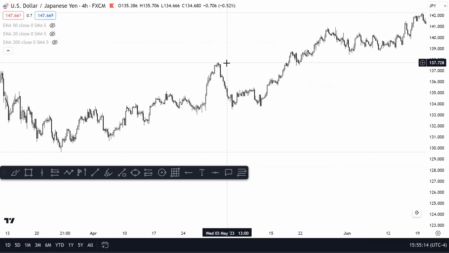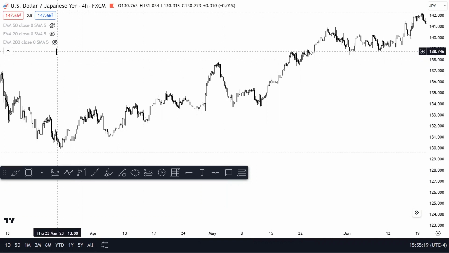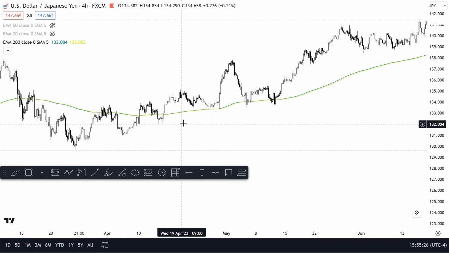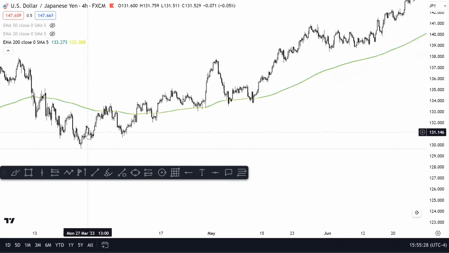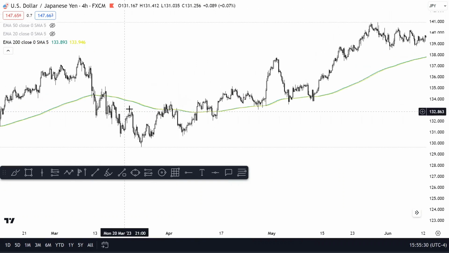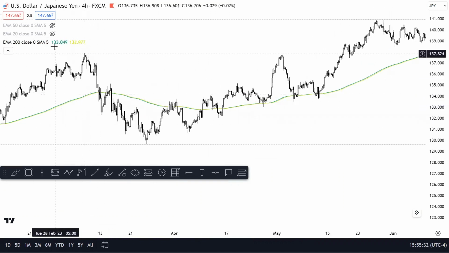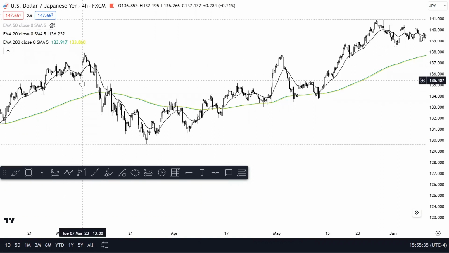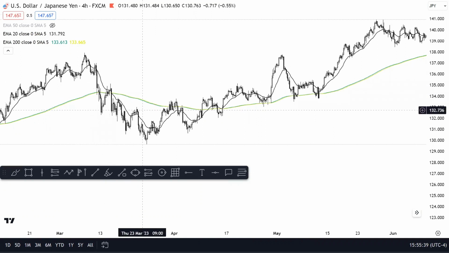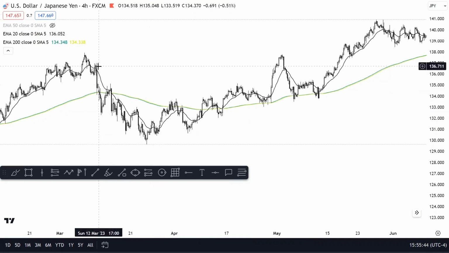All right, so when we're talking about a moving average, what even is a moving average? Well, all that it is, is an average of price over whatever time period you want to look at. So if we look at a 200 period moving average, it is a calculation of an average price over 200 candles, right? Now, if we're looking at a 20, it's going to be very reactive, very responsive. It's going to be a lot faster than the 200 because it is only calculated using the last 20 candles, right? So the higher the time period, the more data it has to collect and the slower it will be